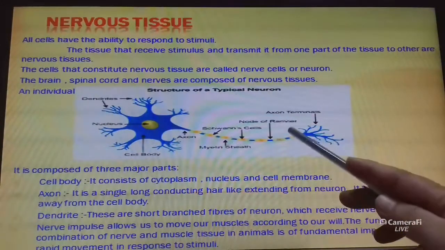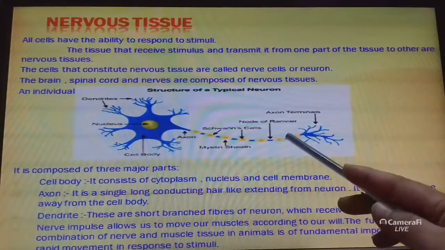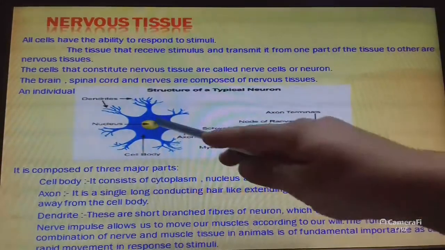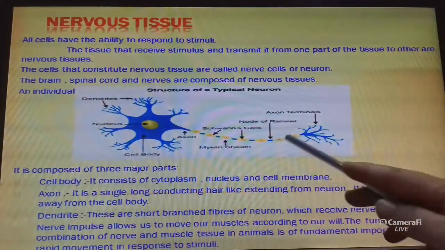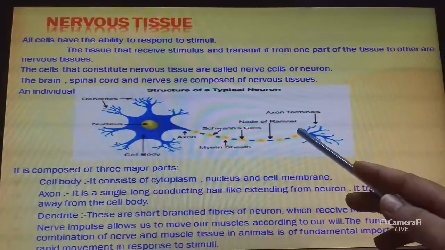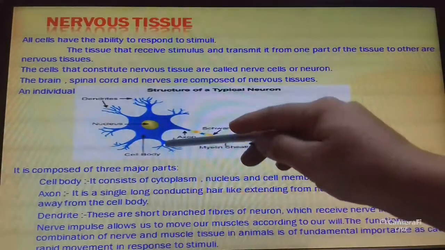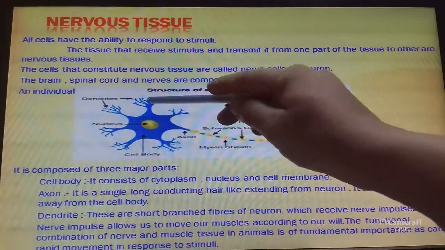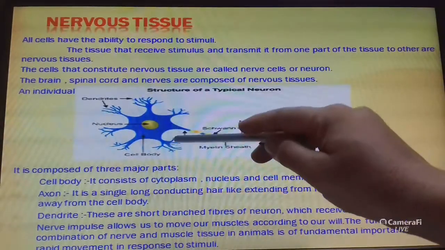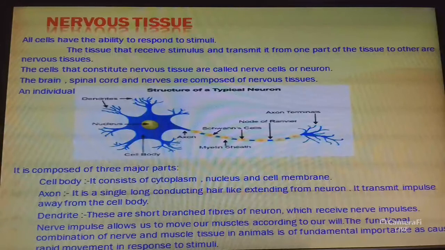The short branch-like structures are dendrites. These are short branched fibers of the neuron which receive nerve impulses.